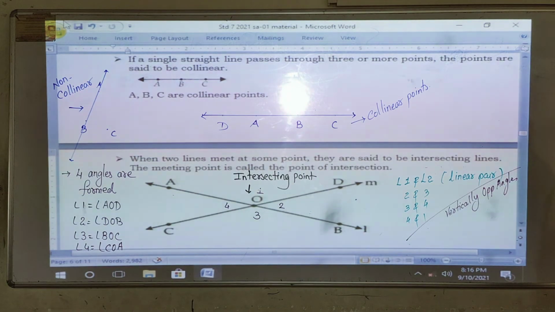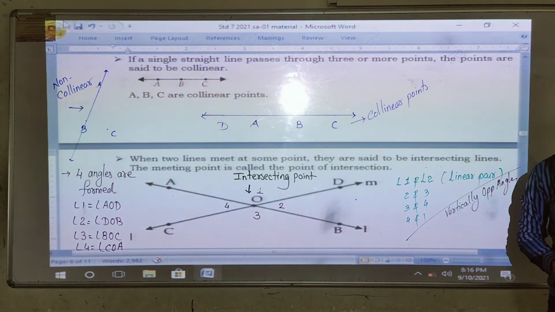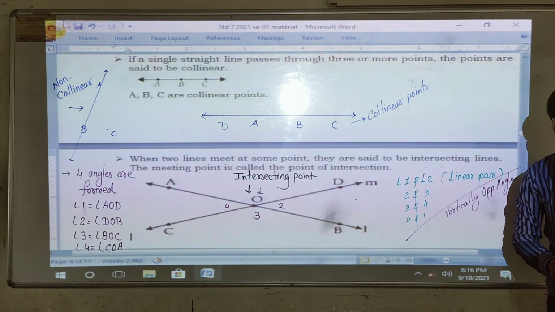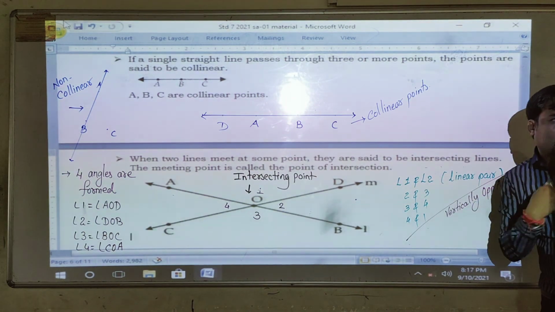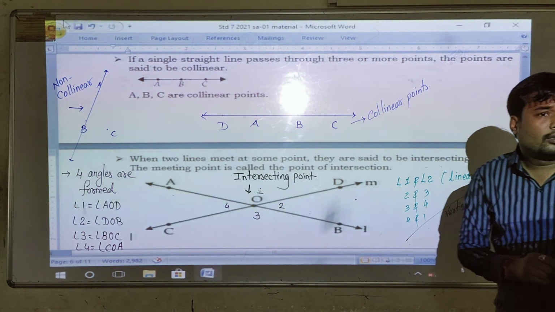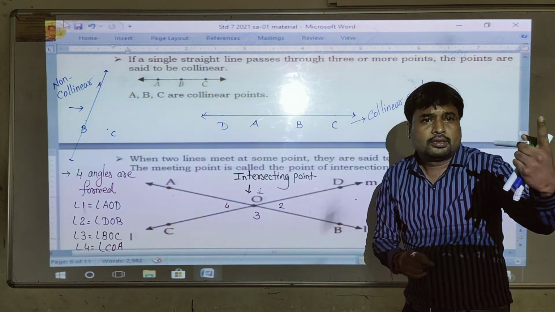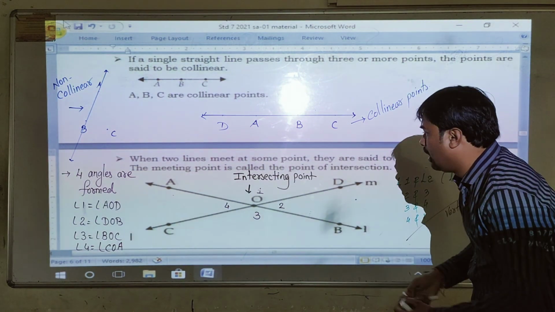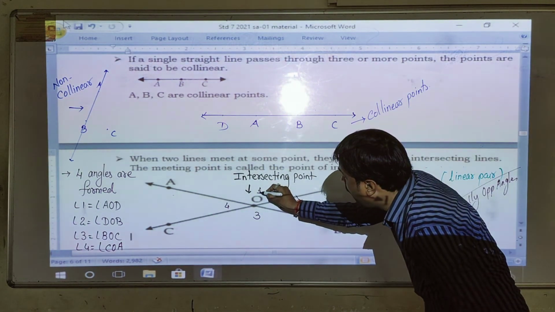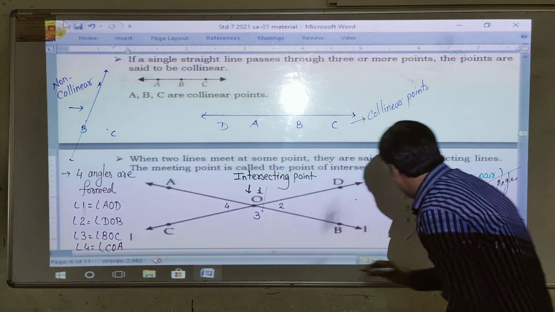And second, vertically opposite angles. Who is opposite to me? Similarly, what will be the opposite of 1? 1 and 3.